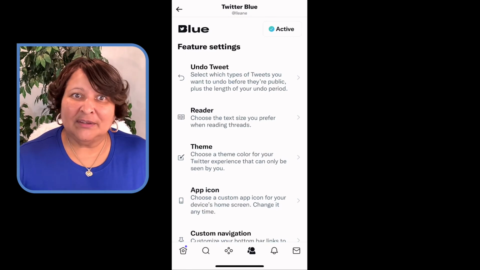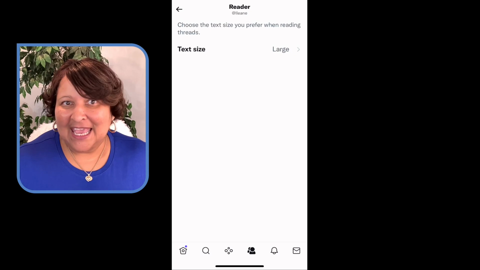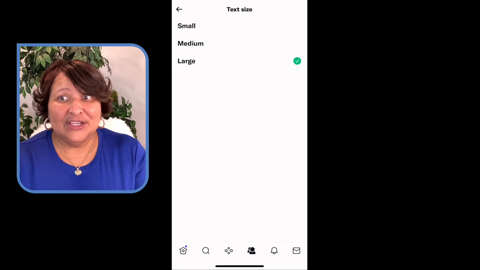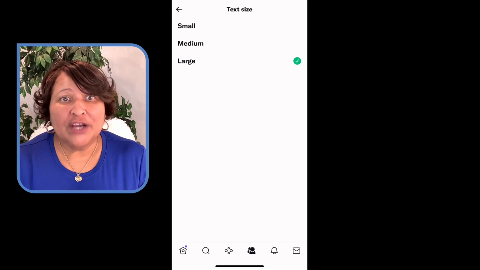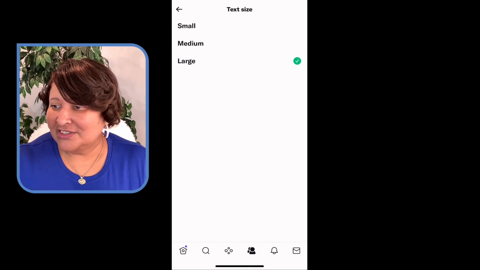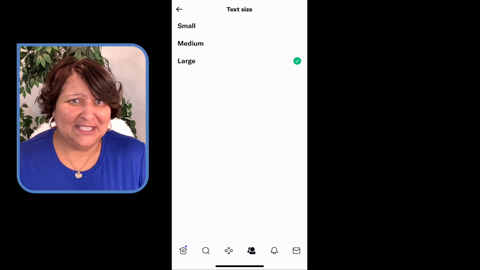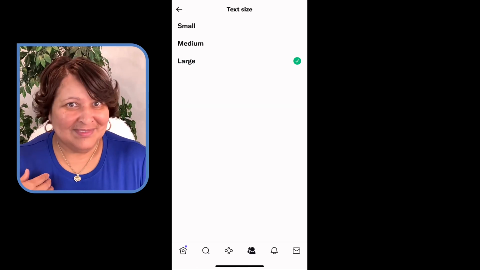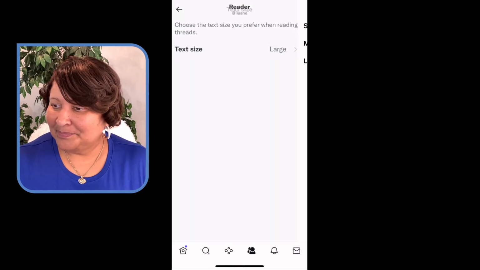All right, so we talked about the undo tweet feature. Next is the reader. Choose the text size you prefer when reading threads. When someone threads a Twitter conversation, that means they keep replying to a specific tweet, and sometimes you may find it hard to follow if you're on your phone. You can change the size of the text. For those of you who have really perfectly good vision because you're like 22, you can just keep it small. Someone like me who has a few years under her belt will make it large.